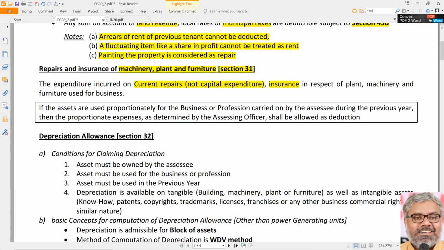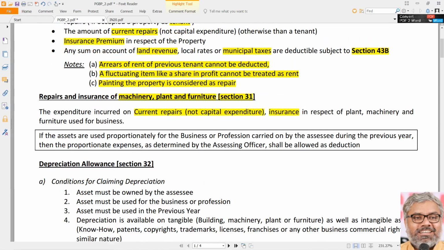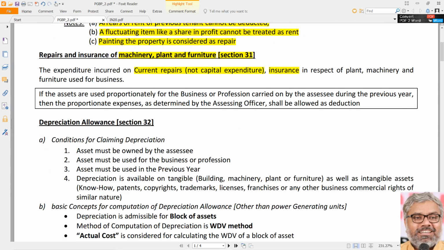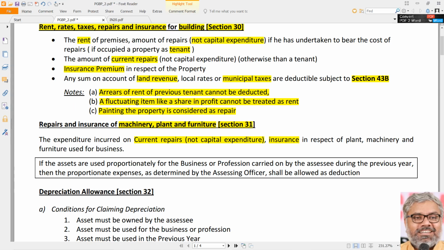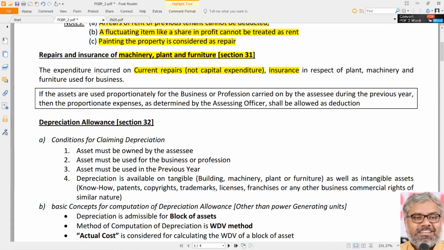So probably the lawmakers would have started with section 30 and 31 thinking that they will list down all the deductions which are possible for the SSCs or possible for the businessmen. After reaching a certain level, they understood that they cannot do this. You cannot have the list of all expenses in the world which are allowed as deduction because there is an infinite list of such expenses. But yes, they tried a bit in section 30 and 31 to tell that rent, rates, repairs, taxes and insurance of building is allowed as deduction. Repairs and insurance of machinery, plant and furniture is also allowed as deduction because genuinely it is a business expenditure.